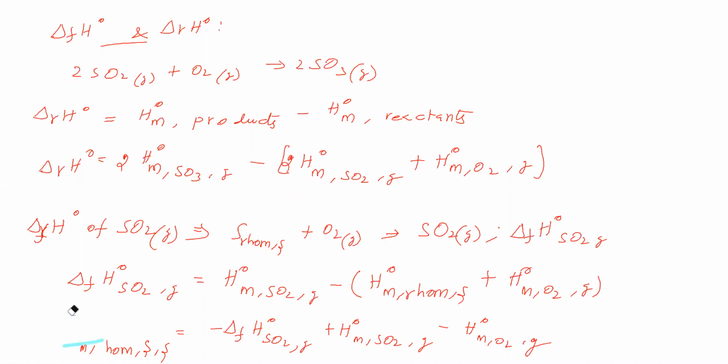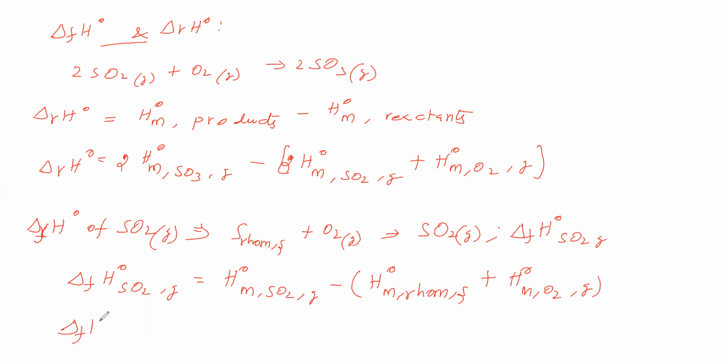So we will rub this one. We want sulfur dioxide only, so we will take sulfur dioxide. This term we will take to the left side.